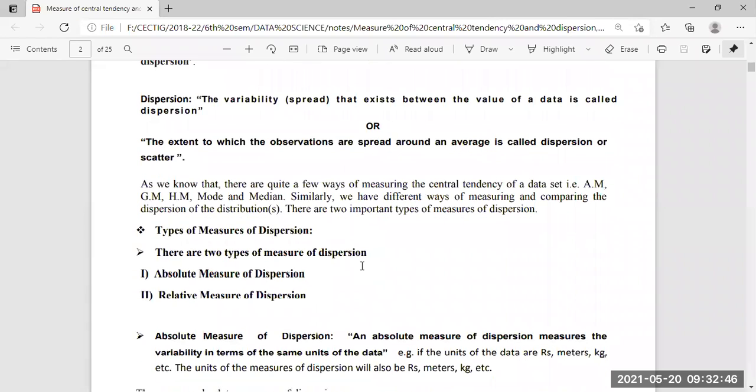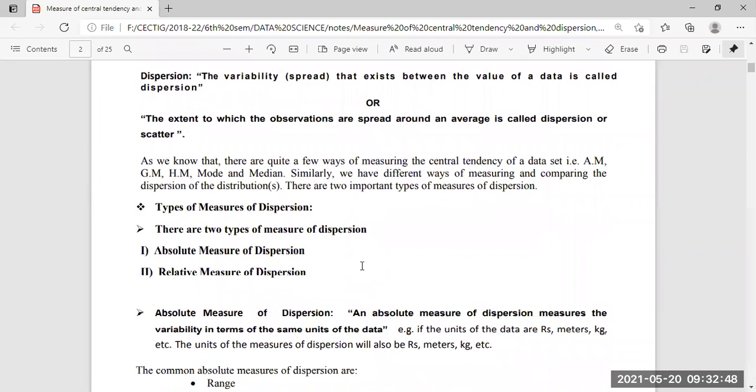What the absolute measure of dispersion says is that it measures the variability in terms of the same units of the data. So here the thing is that the unit of the data needs to be the same.